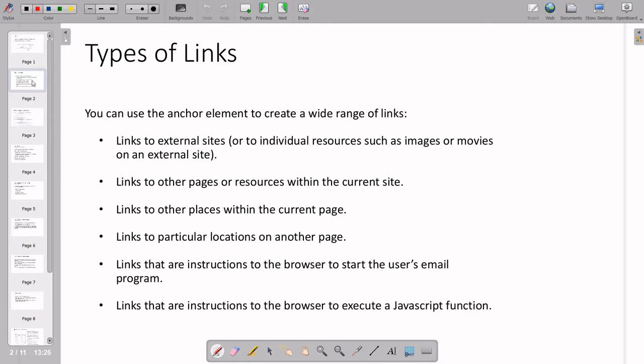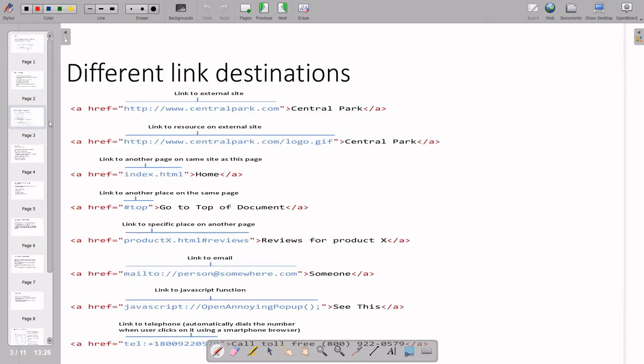Another thing: if you want to send a mail to somebody, we can use mailto, which is a function, and with the help of that we can send the mail. Any JavaScript program can also be run with the help of a link. Here we can see a lot of different examples of these types of links.